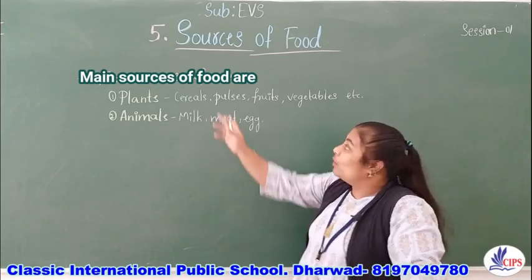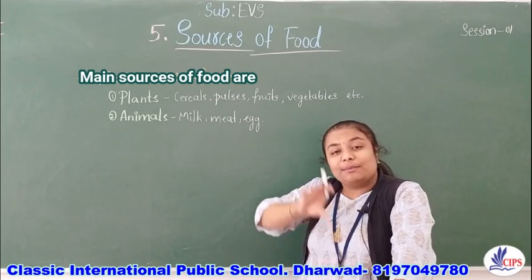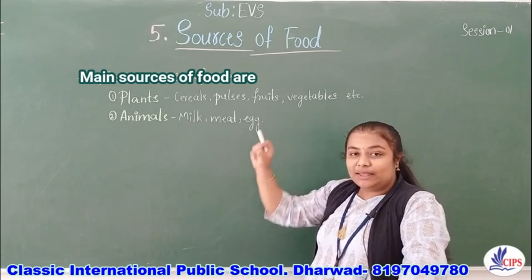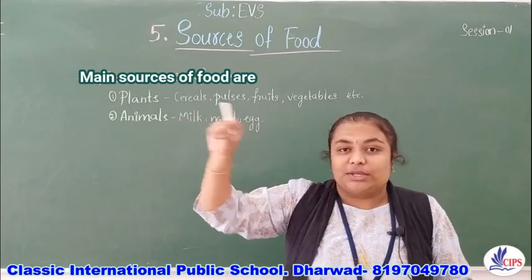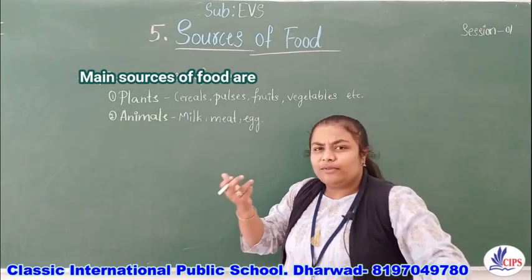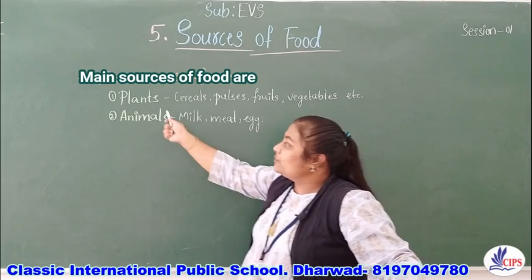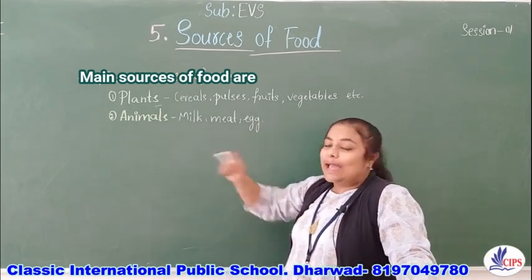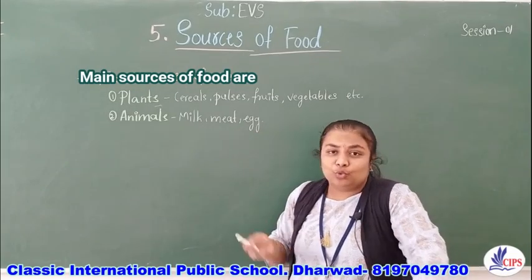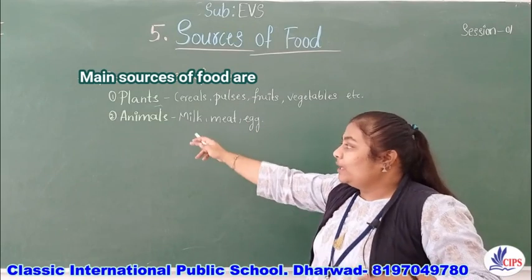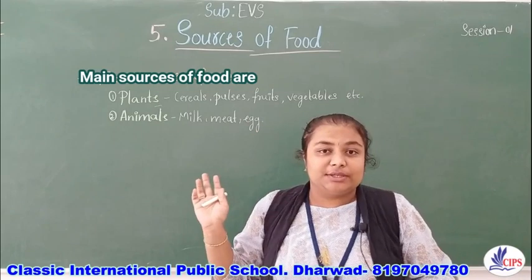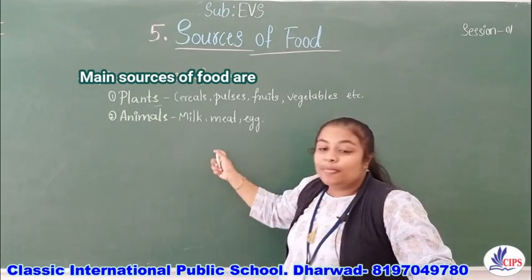From where are we getting it? What do you mean by sources? Sources means the main thing from where we are getting the food. So, from where will we get the food? It is from plants and from animals. From plants, we get seeds like cereals, pulses, fruits, and vegetables. And from animals, we get milk, meat, and eggs.